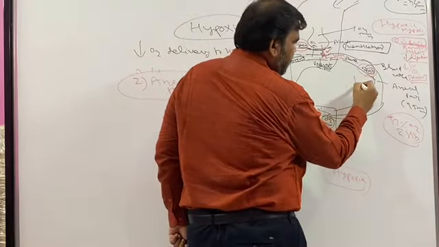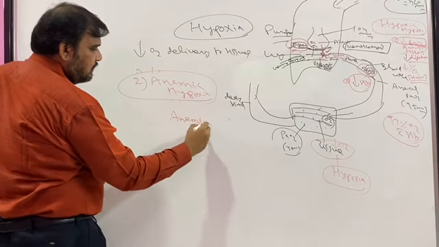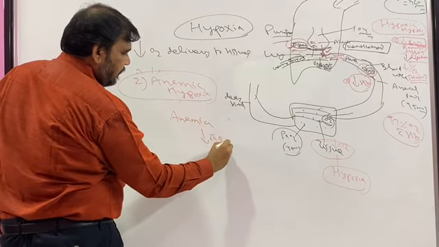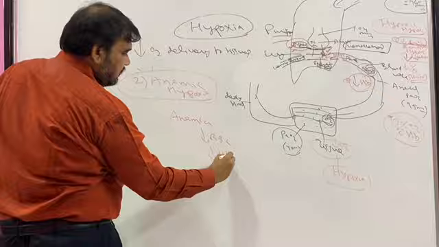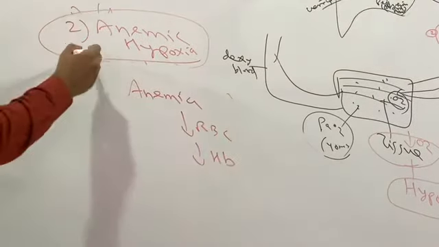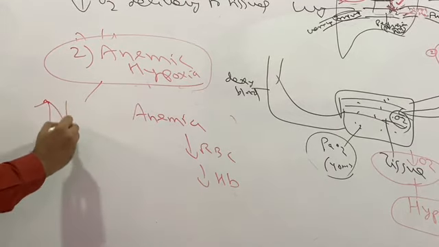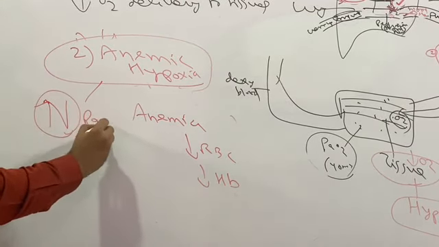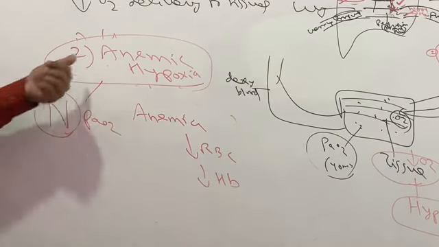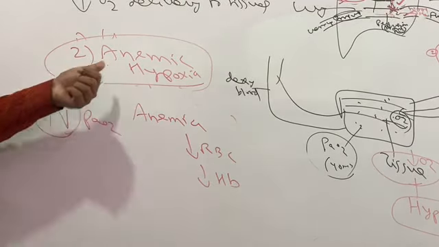So it occurs in anemia where there can be decreased RBC, decreased hemoglobin. So what will be the partial pressure of oxygen here? Yes, it is normal. So in anemic hypoxia, the partial pressure of oxygen is normal because the oxygen coming is normal, diffusion is normal,